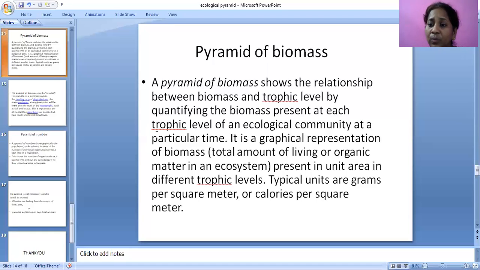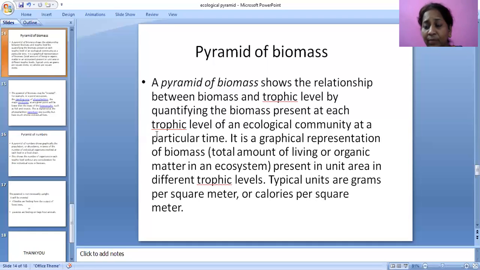So weight also more in a particular biomass. Biomass means the quantification of the mass, in kilograms, of the number of living organisms present at a trophic level in a unit area. So in a particular area, what are the producers' biomass? That is kilograms per square kilometer.